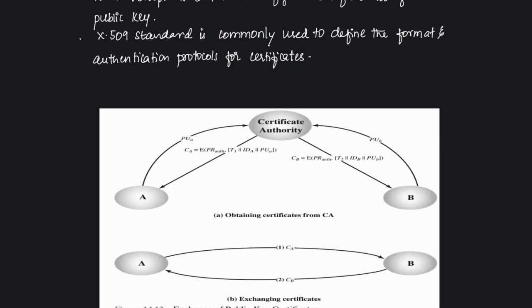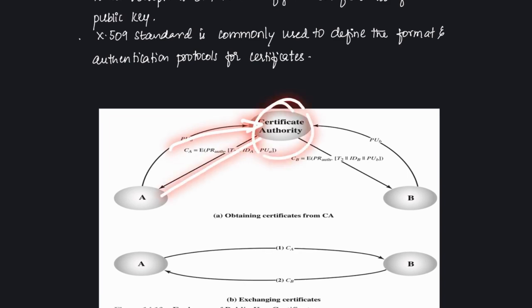So the first step is that participant A, or user A, will request a certificate from the CA, the certifying authority. A will submit its public key PUA and identity IDA to the CA. After that, the CA will issue a certificate back. The certifying authority will send a response, which is the certificate CA.